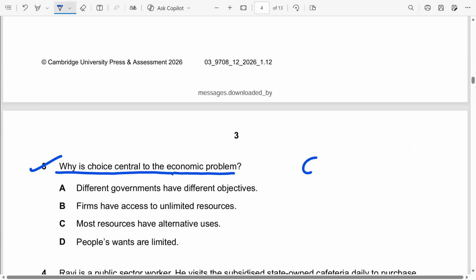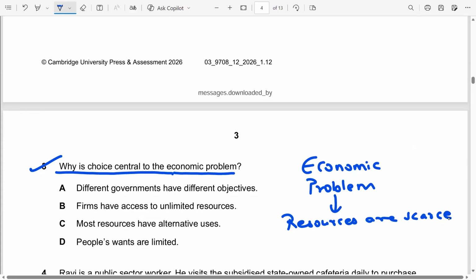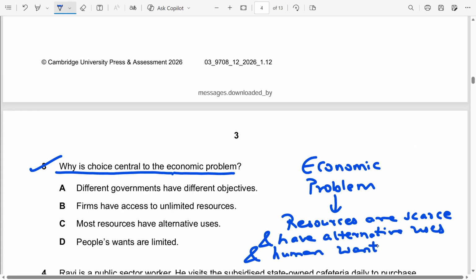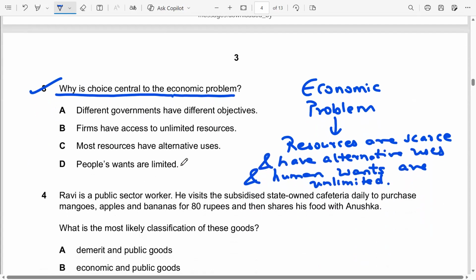We all know now that the economic problem arises because resources are scarce and have alternative uses, and human wants are unlimited. You need resources to satisfy human wants. The resources are scarce, but to satisfy your unlimited wants, you have to make a choice.